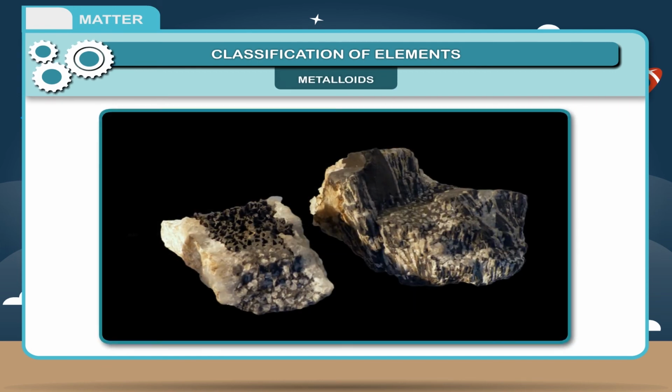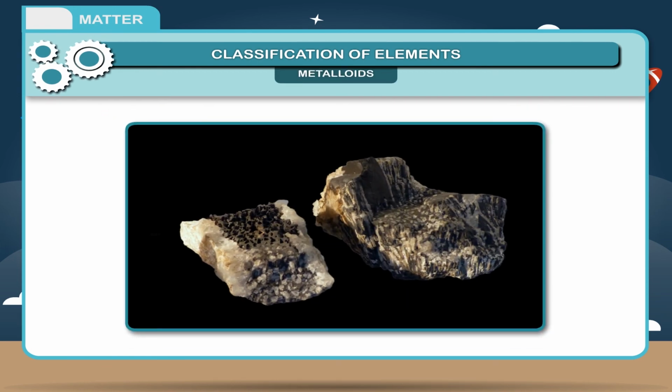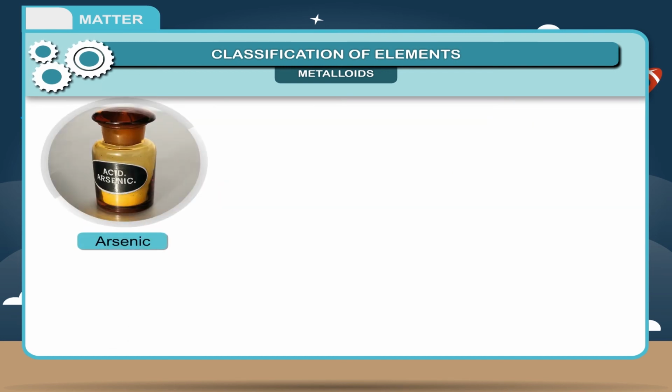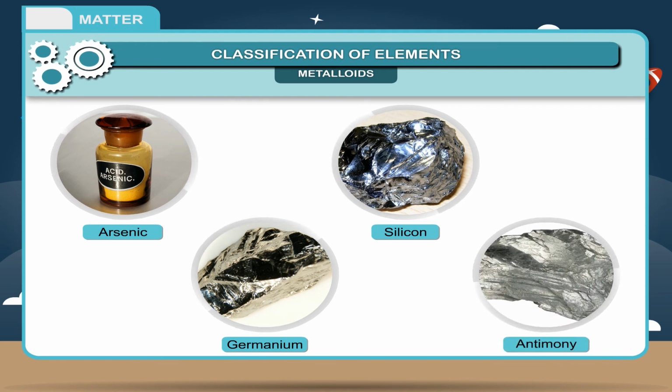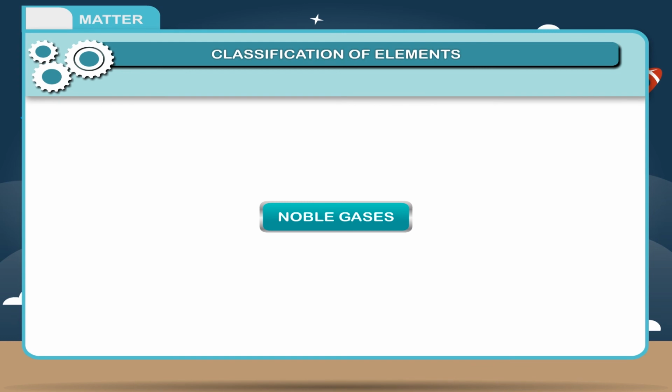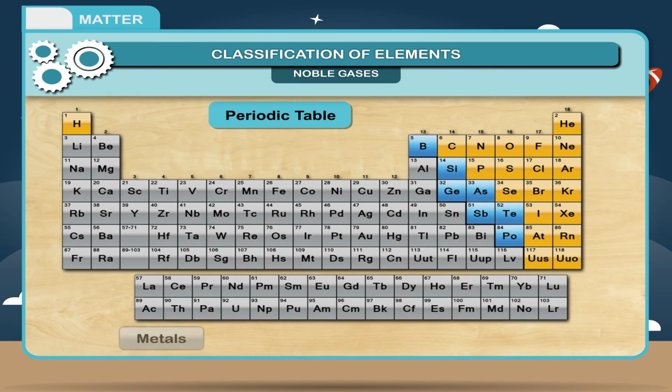Metalloids. Metalloids are elements that have properties of metals as well as non-metals. Arsenic, germanium, silicon, and antimony are some examples of metalloids. Noble gases. Both metals and non-metals are reactive.